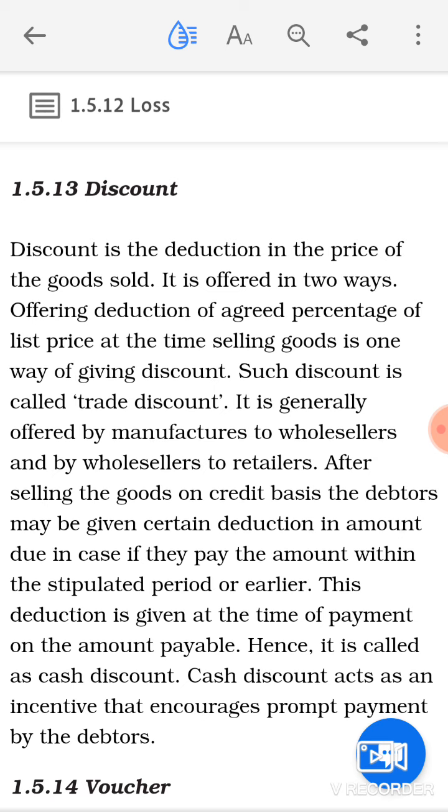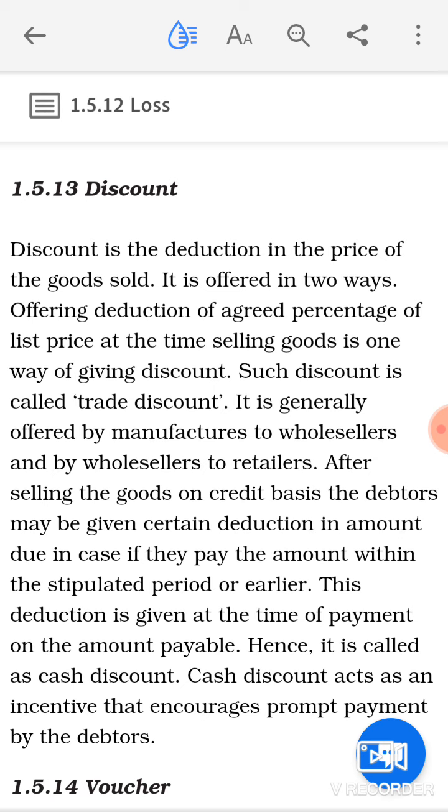So what does it mean? It means while giving cash discount to receive your money earlier or to get prompt payments from your debtors, cash discount will be calculated as well as shown in the books of accounts as discount. As it's a loss for the business, you will debit it. So you can say there are two kinds of discount. One is trade discount and the other is cash discount.